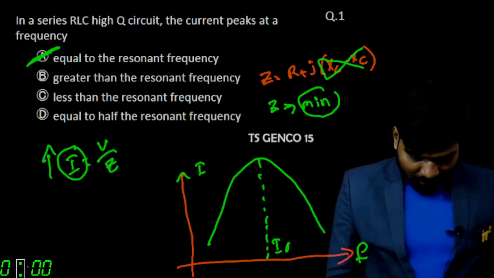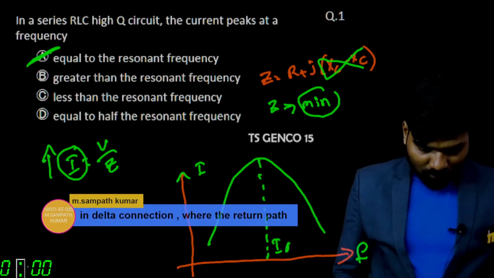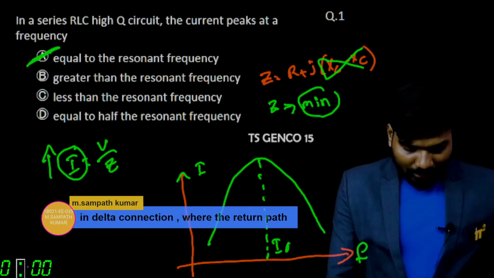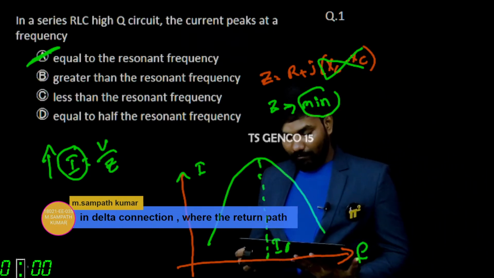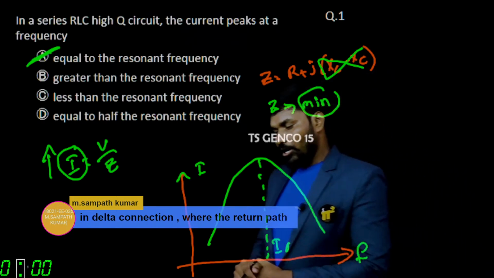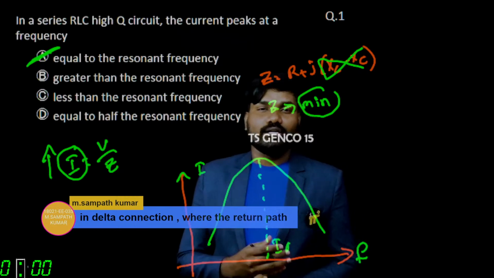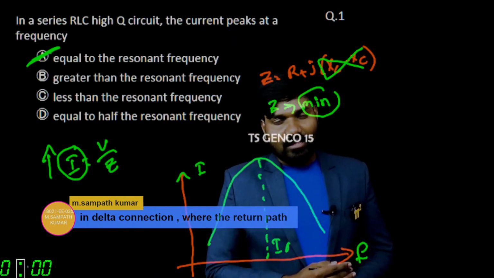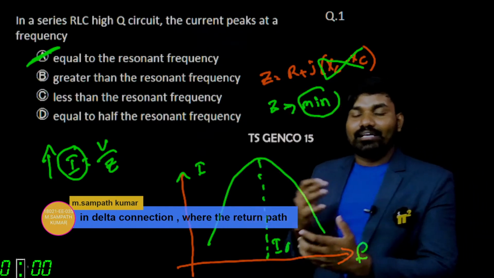Before I head to the next question, Sampath is asking a question. His question is, in delta connection, where is the return path? It's not necessarily in delta connection. Maybe in star connection without neutral, where is the return path? The other phases will be acting as the return path.